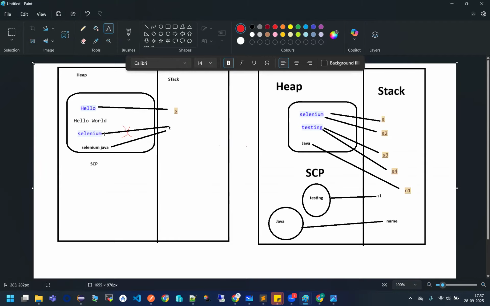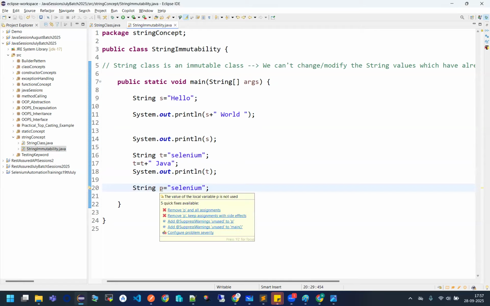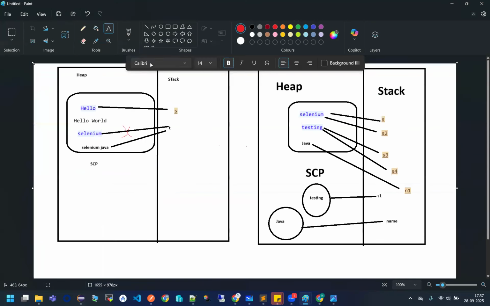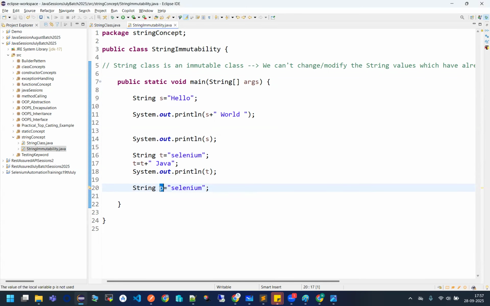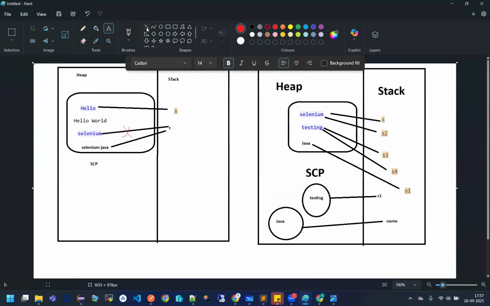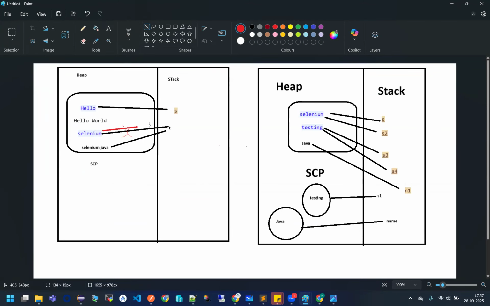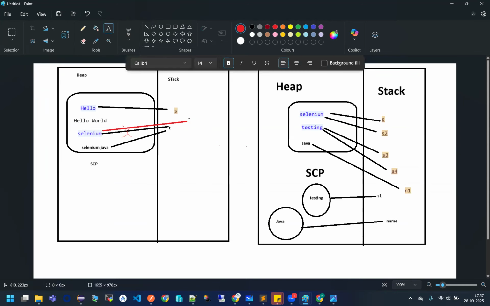But now it will check, is the Selenium being referred by anyone? Right now I don't have anyone referring to the Selenium. Then what will happen inside the memory, guys? This P will start referring to the Selenium which was earlier being referred by T. So now P will start referring to it. So in this way, guys, memory management works for string classes.